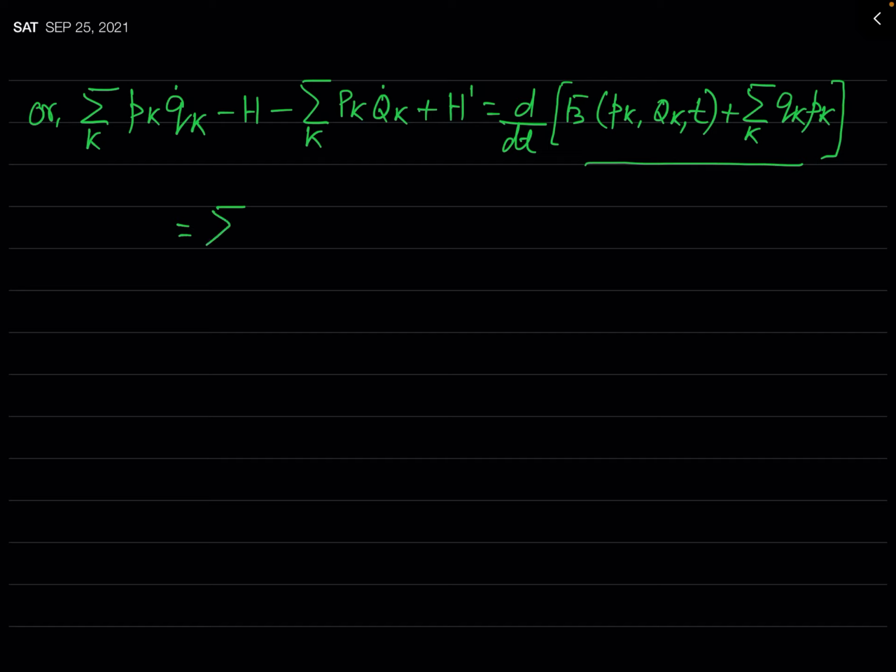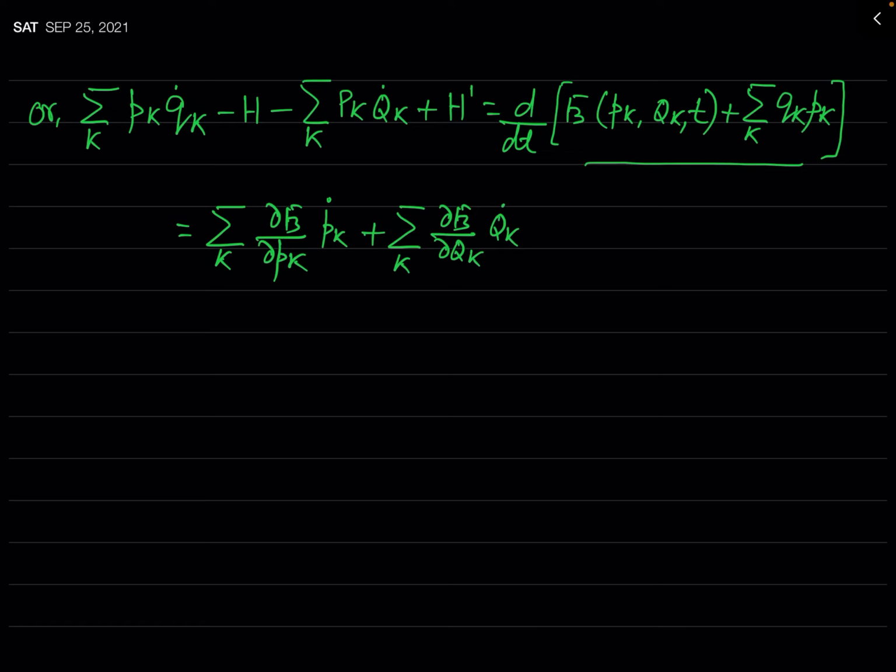So you know this will be summation over k del f3 by del pk, and there will be dpk by dt, and that dpk by dt I am just writing directly pk dot, and plus summation over k del f3 by del capital Qk and dQk by dt. But instead of dQk by dt, I am directly writing here Qk dot.